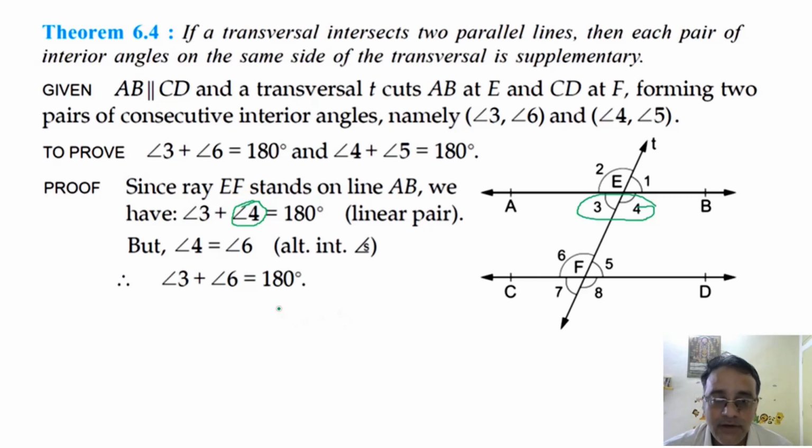Now I can do it this way also. See, angle 3 plus angle 2 is equal to 180 degrees by linear pair. Now angle 2 is equal to angle 6. Why?